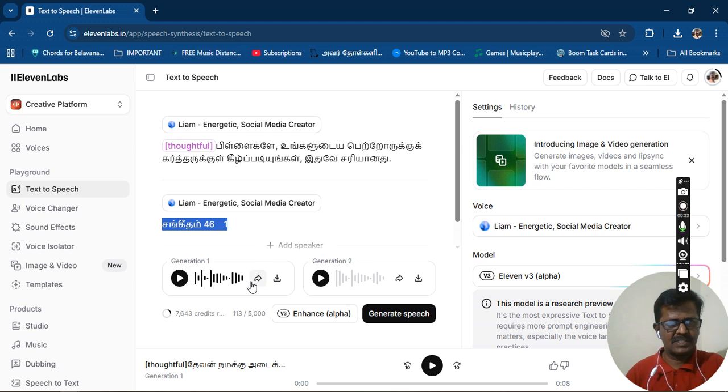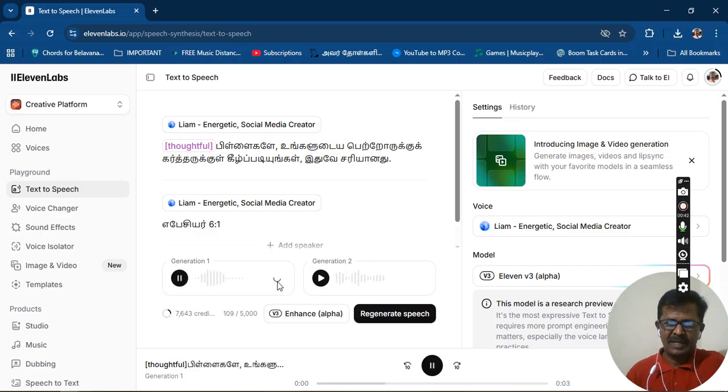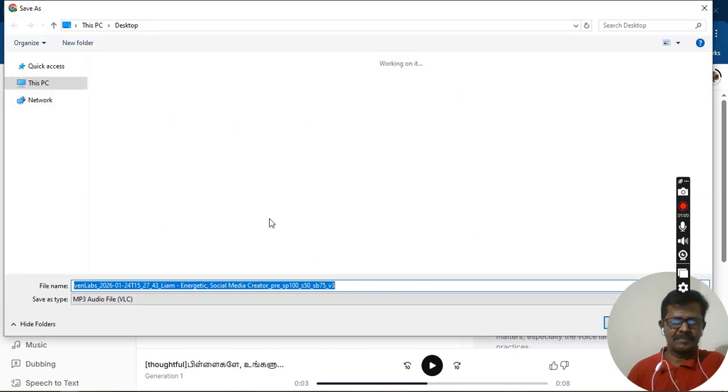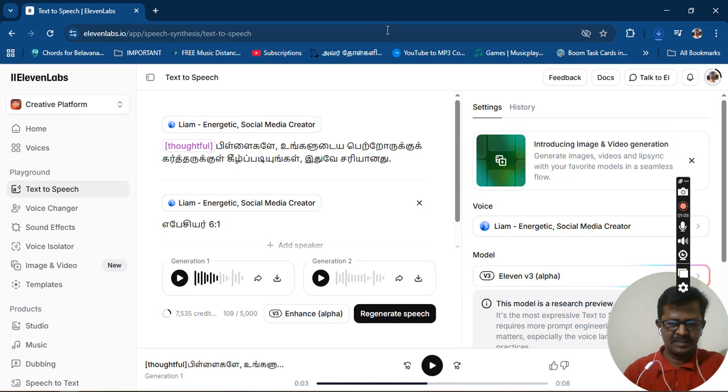FAC 661 is like this, and now I'll generate the speech. So it gives me the speech. Once I get the speech, I'll download this. It will take a little bit of time. So now I have got it. I have downloaded the file. Now it saves into a desktop. I can name it as Tamil file. Now it has been saved.